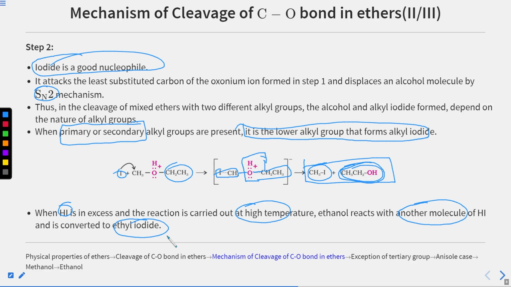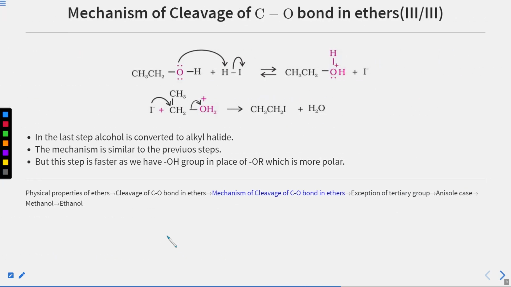How does it happen? Let us see. So here is the mechanism. We have this species initially and now it reacts with HI. How does it react? We know that HI is a strong acid and it can protonate. This CH3CH2OH has one oxygen with a lone pair, so this lone pair attacks the H